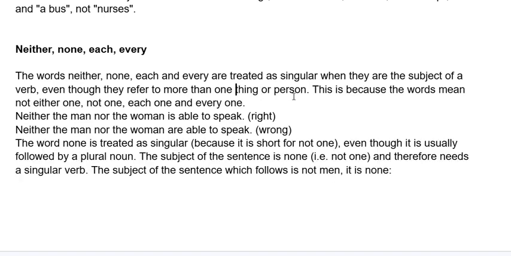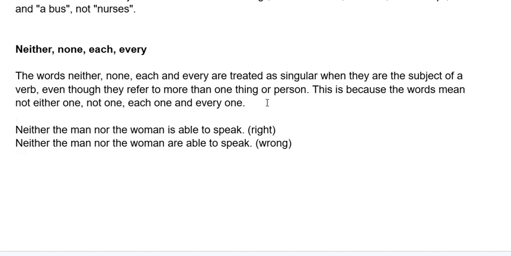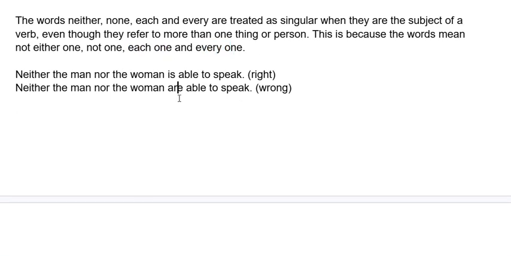Okay, they will be treated as one. Now, this is because the words mean not, neither, not either one, not one, each one, or everyone. Neither means not either one, none means not one, each means each one, and everyone. So we take a look at some examples here.